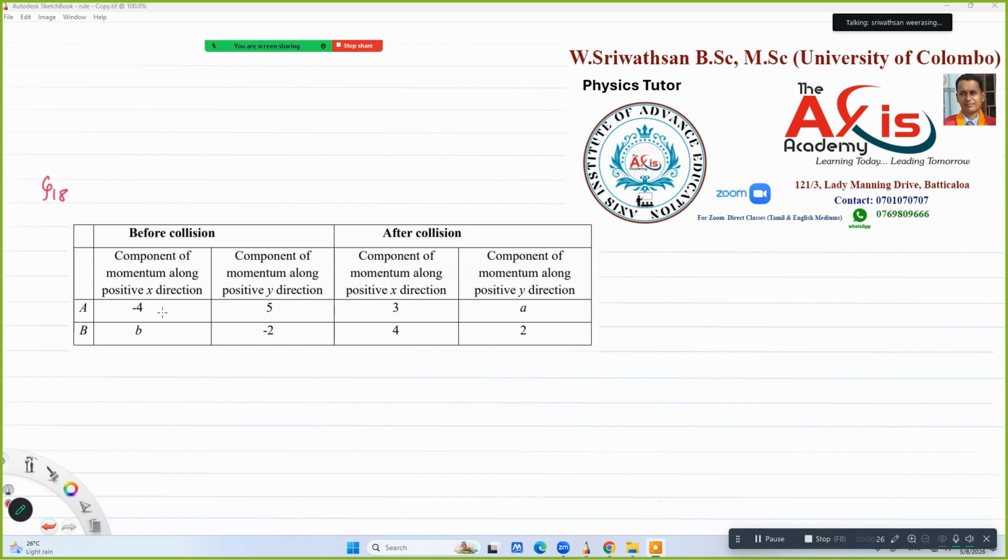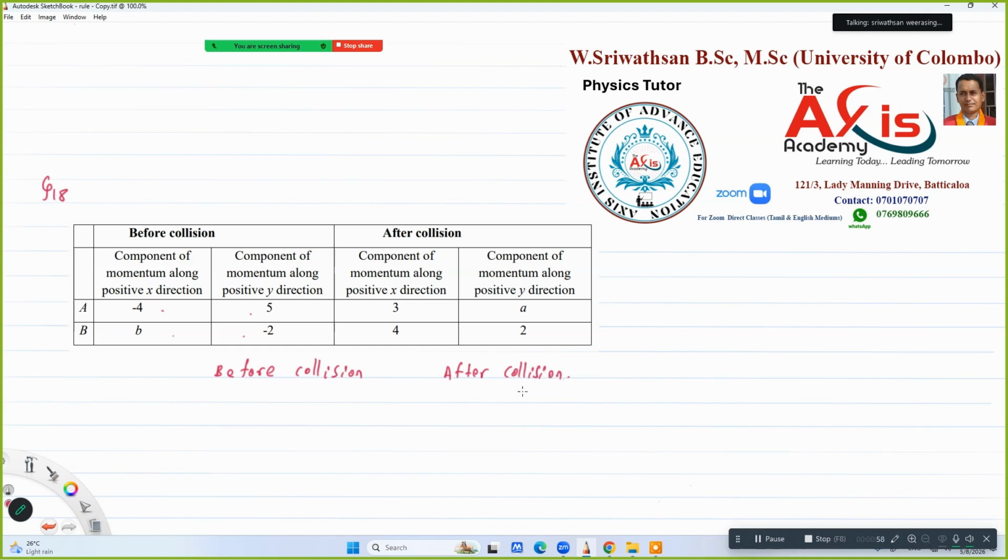These two values are positive in the positive x and y directions, the component of A before the collision. These two are the component momentum of particle B in the positive x direction and y direction. Like that, the after collision is also given. So before collision, then after collision.